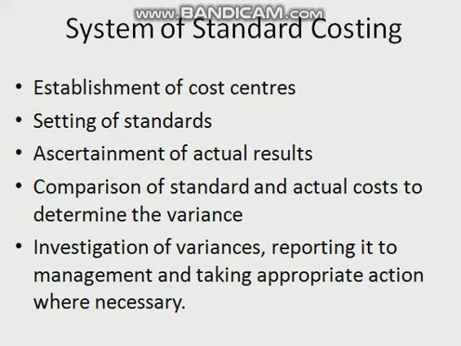Actual cost is in our records, that is, what we achieved actually is written: what is the material cost, what is the labor cost, what are the overheads. This is all the actual cost that we have incurred by doing the actual work, and then we compare it with the standards that are set by us. Now, types of standards we already discussed.